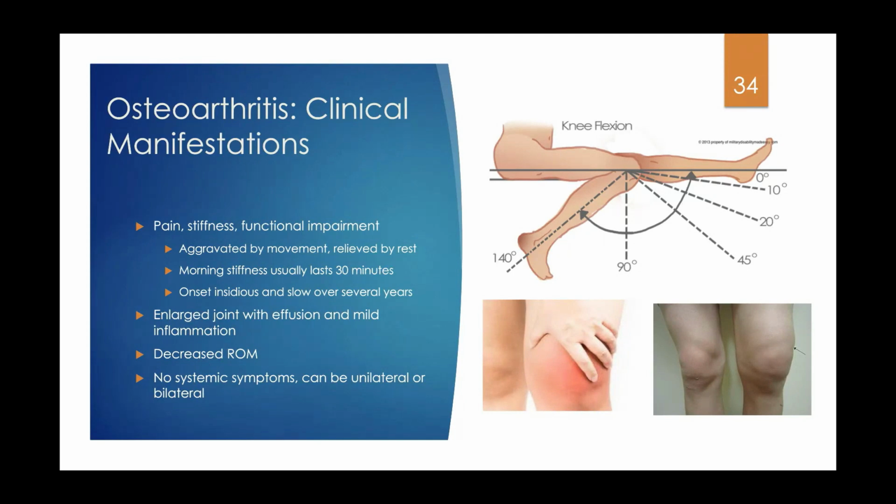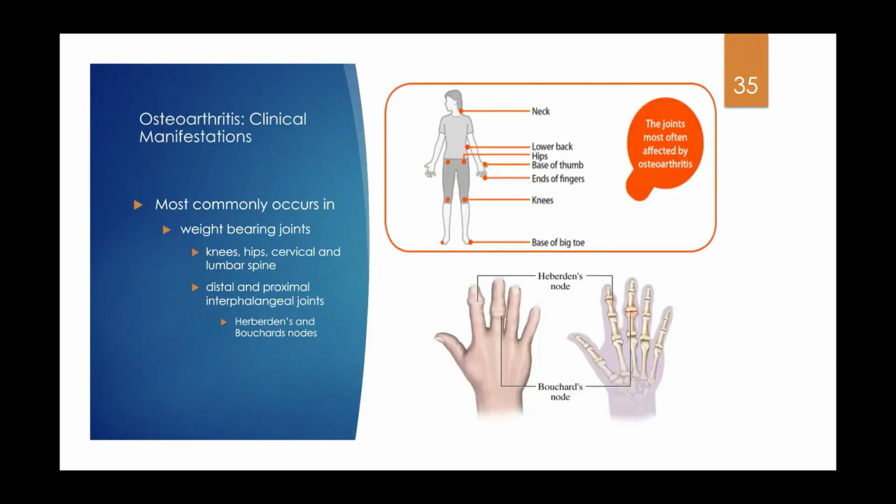So if it's maybe more related to a joint repair or joint surgery because they had an injury or something like that, it might be more unilateral. But if it's from a laborious job where maybe they laid tile and they were on their knees a lot, putting in tile over several years, then you might see more of a bilateral osteoarthritis with that individual.